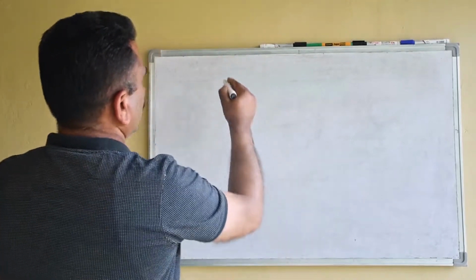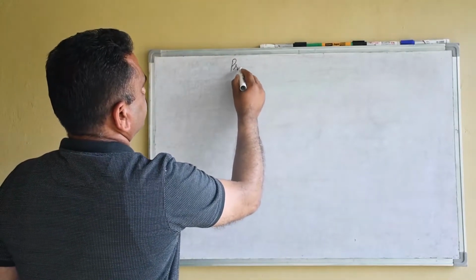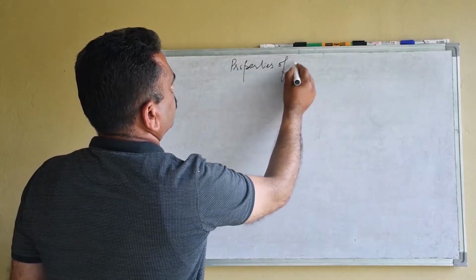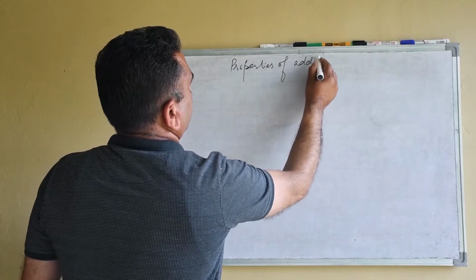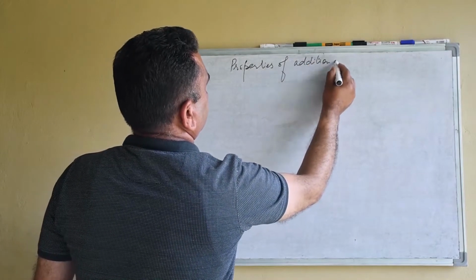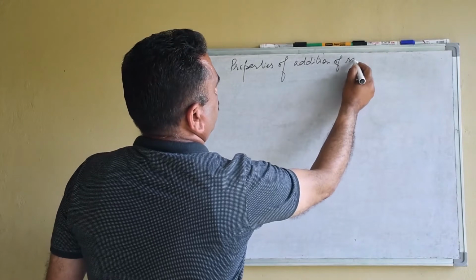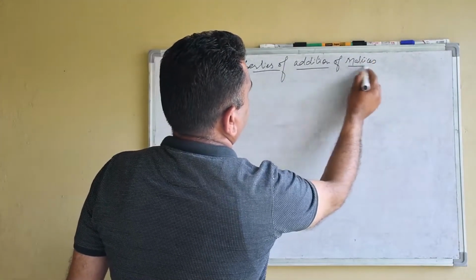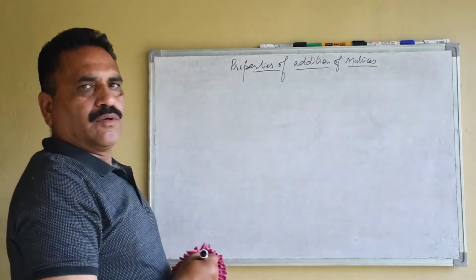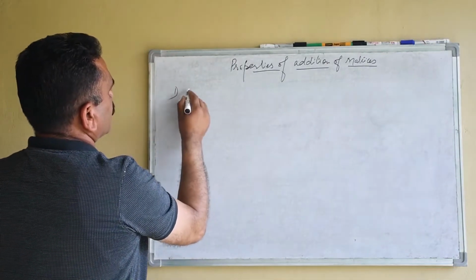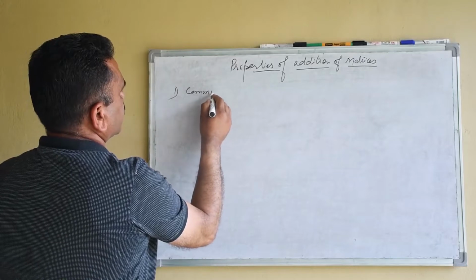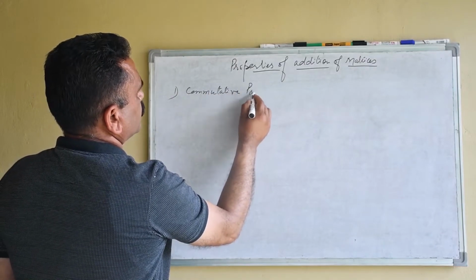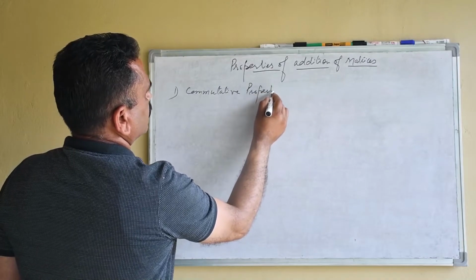Today we will take properties of addition of matrices. First is commutative property.